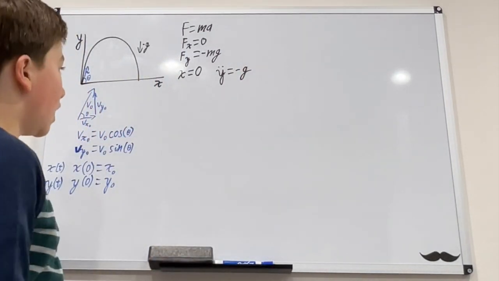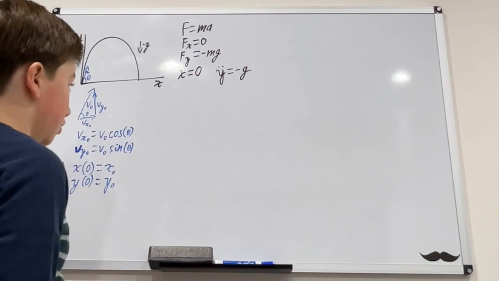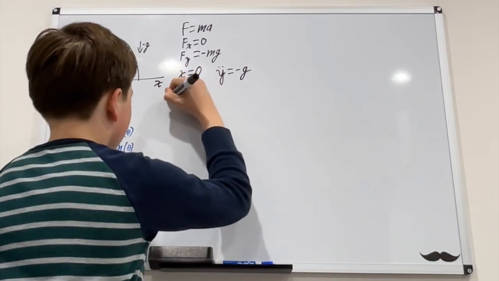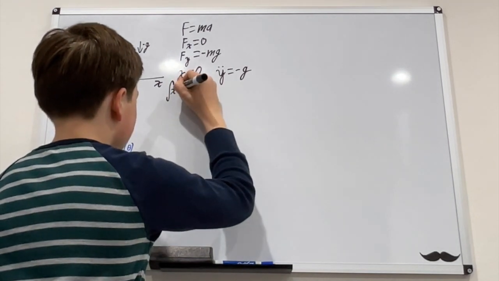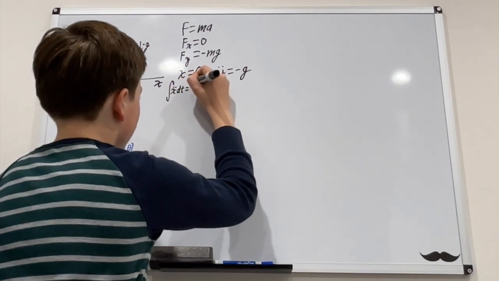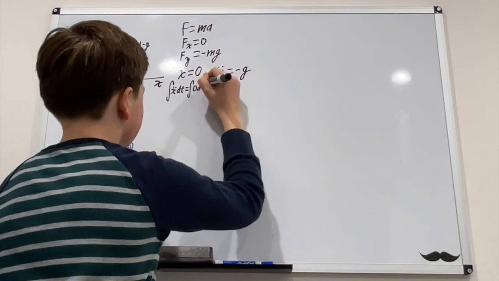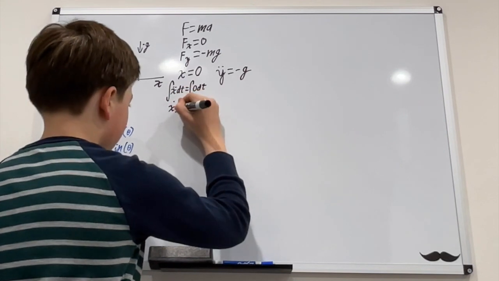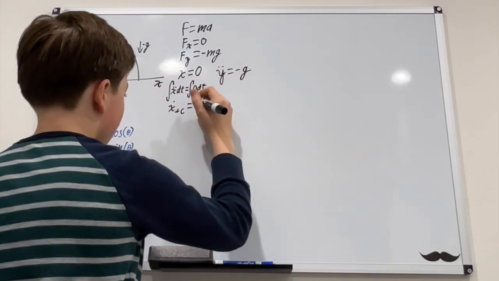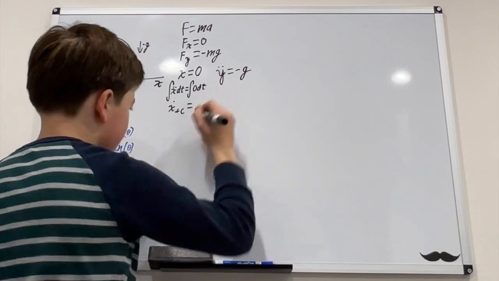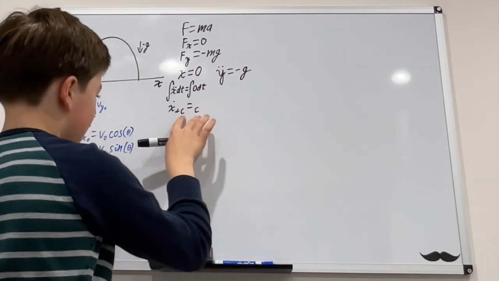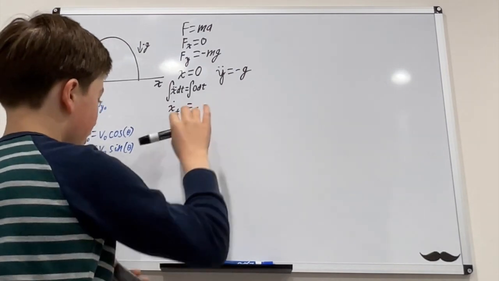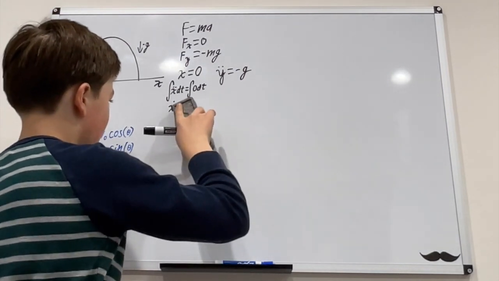Now to solve these very simple differential equations, we can just integrate both sides. Right here we'll have the integral of x double dot dt equals the integral of 0 dt, and here we'll have x dot plus some constant equals 0 plus some constant. Let's subtract this constant from both sides and call the difference c sub 1.